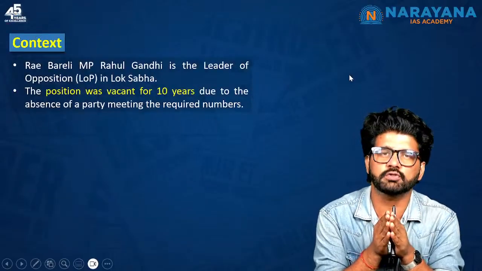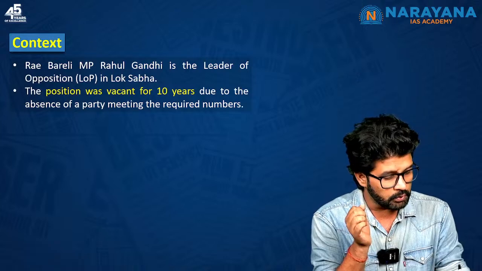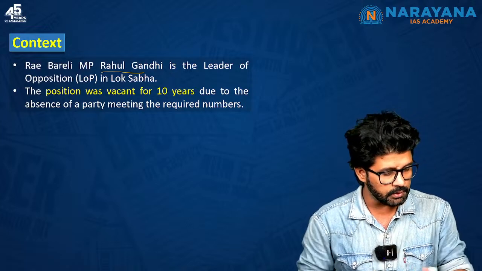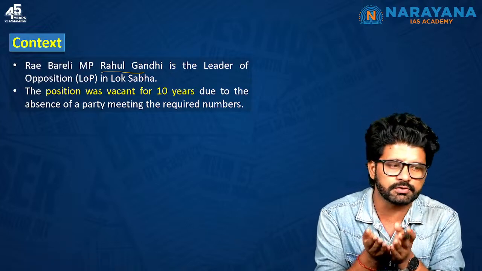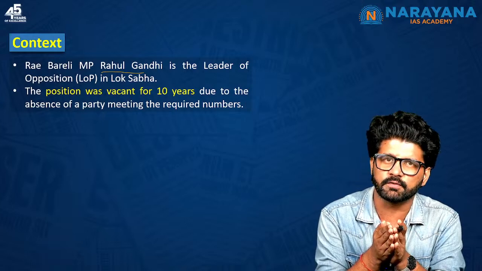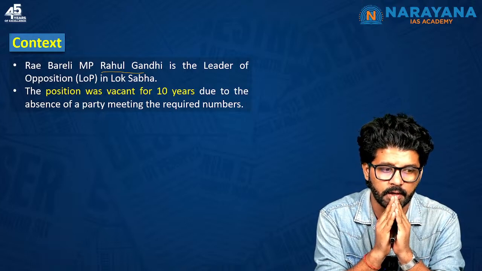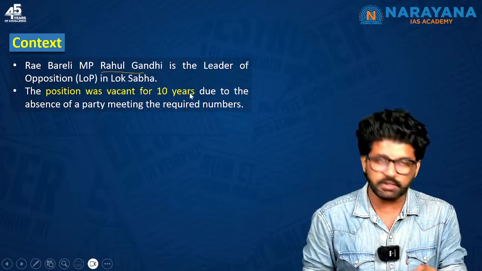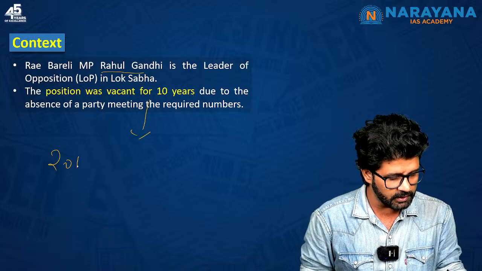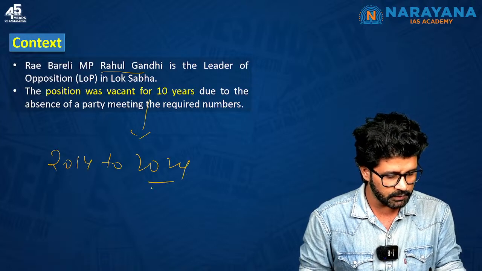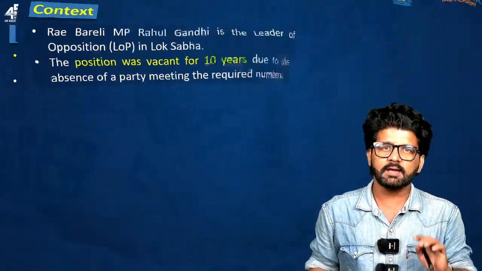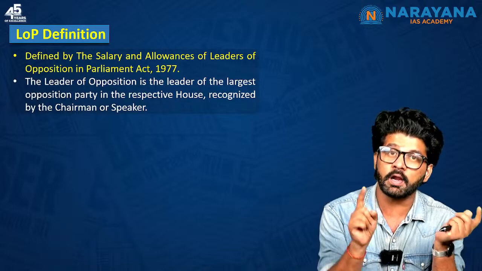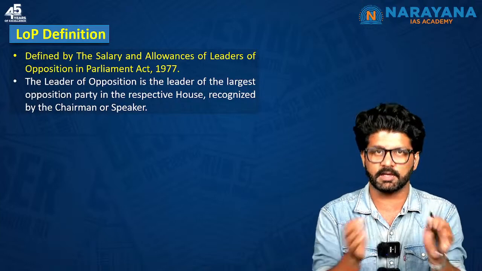Coming on to the context of this particular article. Rahul Gandhi, who is Rae Bareli MP, has won from both the seats, Wayanad also, if I'm not wrong. He is LoP in Lok Sabha because now Congress has got more than 10% of the LS seats which was required. But was that actually required? Where is it written? We need to have a discussion on that. The position was vacant for 10 years, from 2014 to 2024, in the two Lok Sabhas. And again, we'll talk about whether BJP is the guilty party who did not appoint an LoP, or whether Congress has also done a similar thing in the past. We have to discuss that.